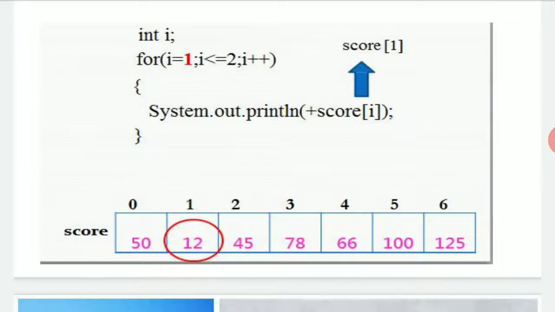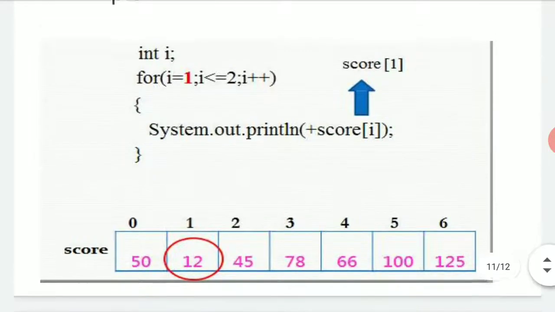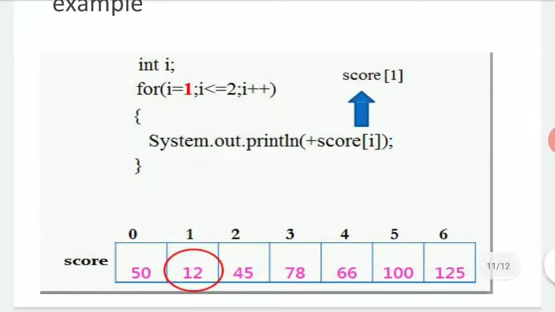But after 6, it is going to check whether it is less than or equal to 6. If I consider a seventh number, my seventh number is not less than or equal to 6, that is why my increment counter is going to stop, and henceforth I will not be able to store any data after my sixth indexing number.